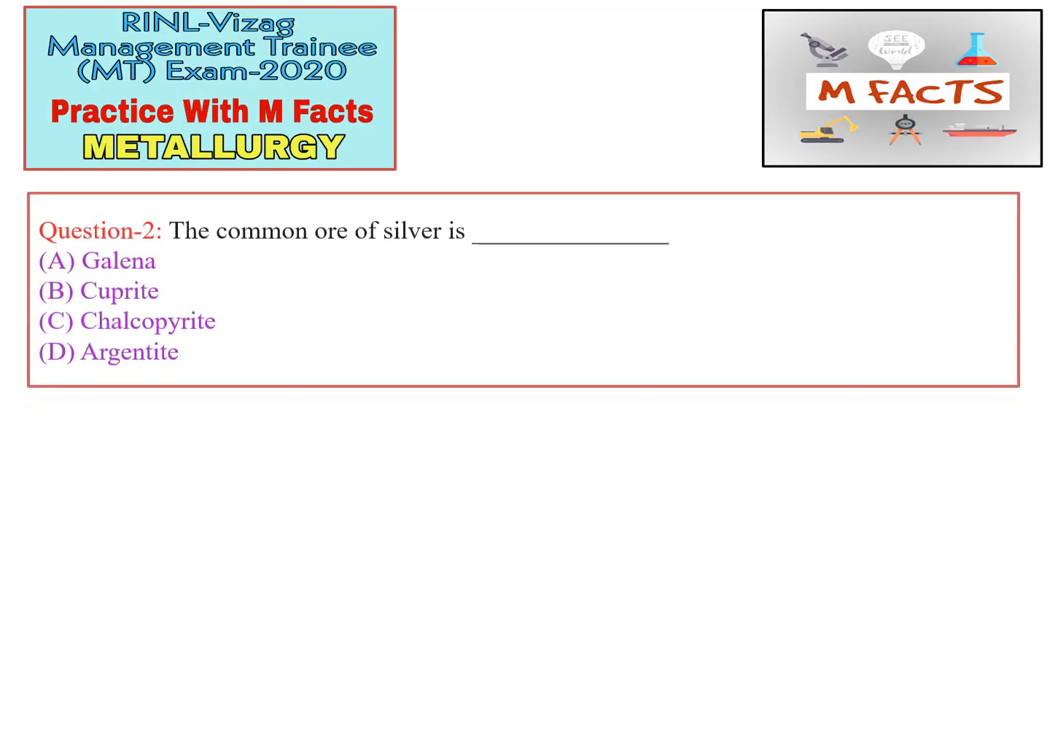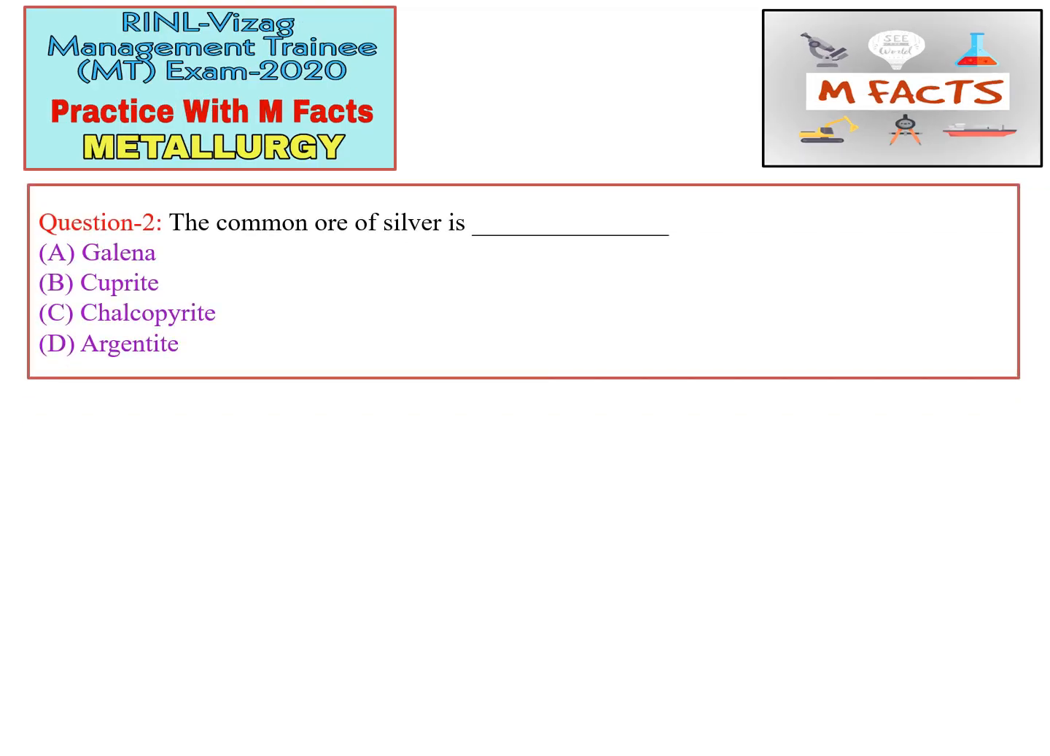The next question is: the common ore of silver is. This type of question is very easy and expected for RINL exams. In the RINL exam you will be given only 60 minutes for 100 questions. So this type of question, surely they will ask in exams. For this type of question, please try to eliminate the options through your concepts.